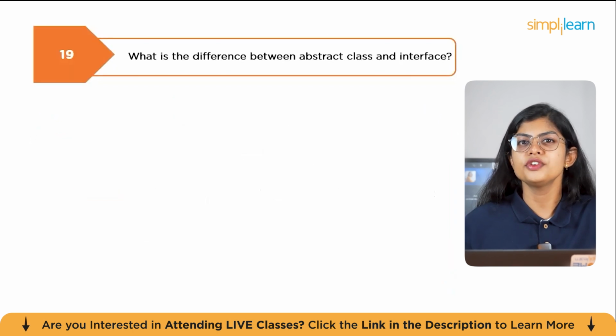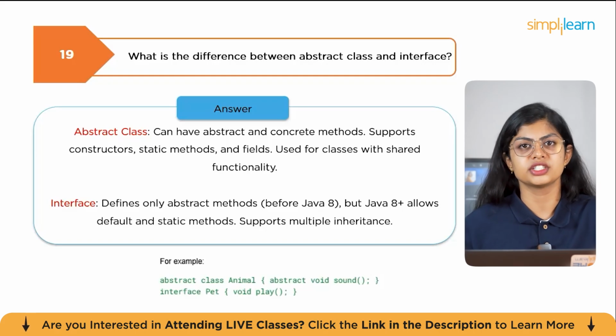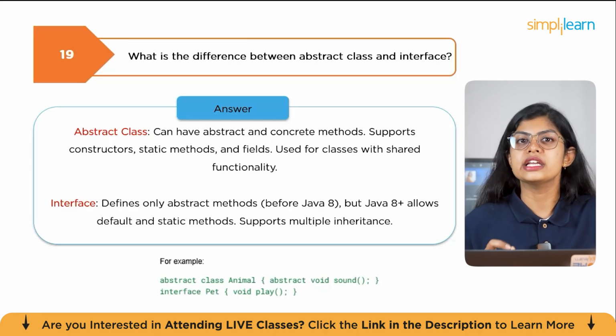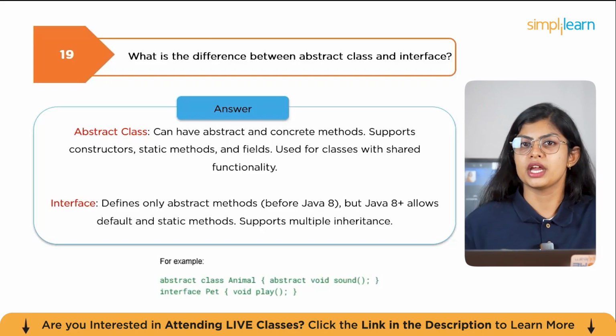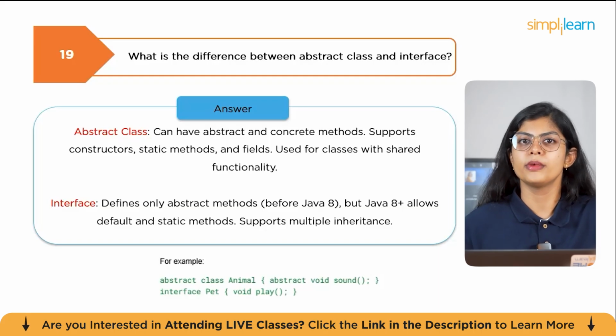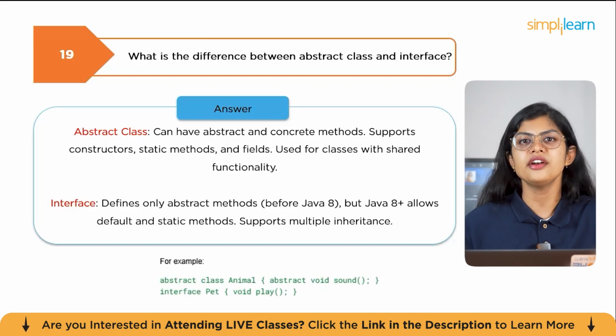The next question is, what is the difference between abstract class and interfaces? An abstract class can have abstract and concrete methods. It supports constructors, static methods, and fields, used for classes with shared functionality. Whereas interfaces define only abstract methods, but Java 8 plus allows default and static methods, which supports multiple inheritance. For example, we have abstract class Animal with abstract void sound, and interface Pet with void play. Here the Dog can extend Animal and implement Pet, combining both features. Abstract classes are ideal for closely related classes, while interfaces are best for contracts across unrelated classes.